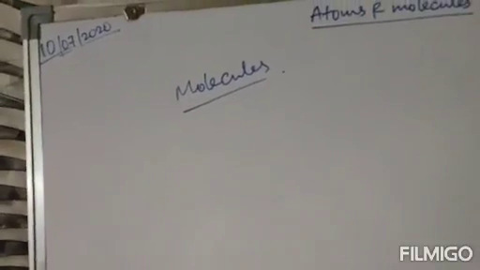Now what is the difference between atoms and molecules? Atoms do not have their independent existence and they are very small. But when we come to molecules, they have their independent existence. This is the main difference between atoms and molecules. Clear? And moreover, it is the smallest particle of an element or compound which is capable of independent existence, and it shows all the properties of a substance, and it is called a molecule.